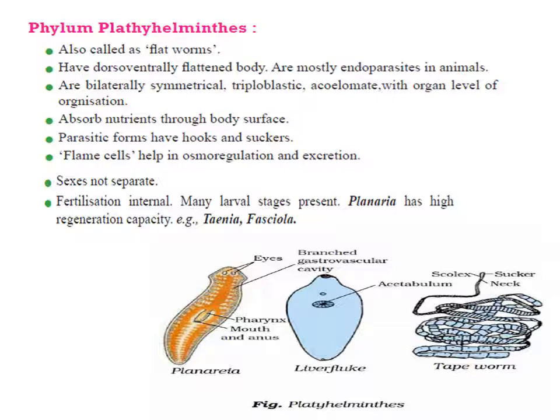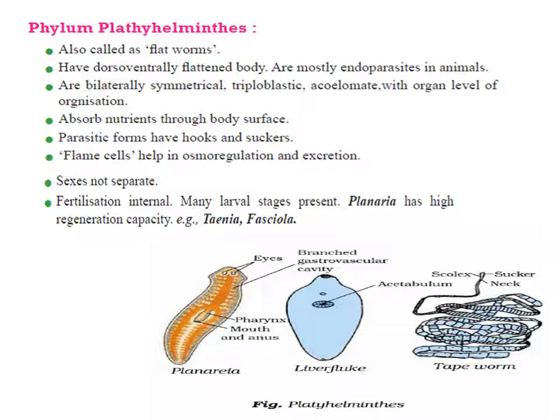They are parasitic. The parasitic forms of these platyhelminths bear hooks and suckers so that they can attach themselves to the host body and absorb the nutrients. There are specialized cells called flame cells which perform the function of excretion and osmoregulation. The animal's body is non-metamerically segmented. That means the segments are independent from one another and the new segments are added from the anterior part.